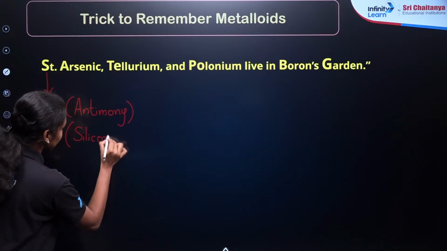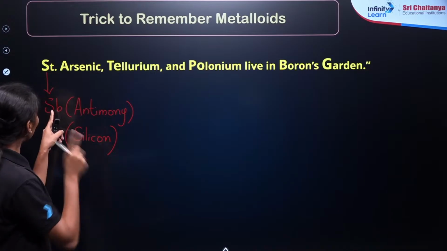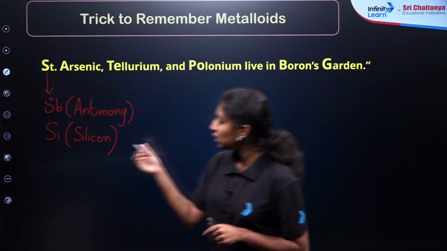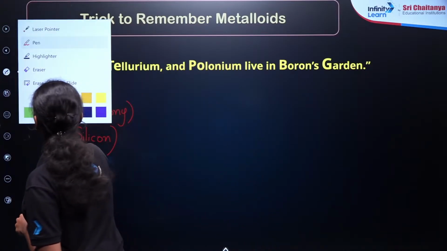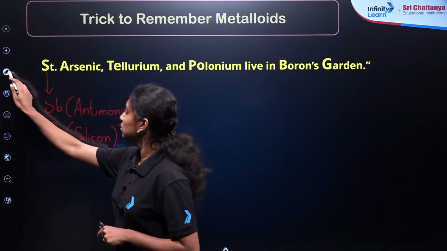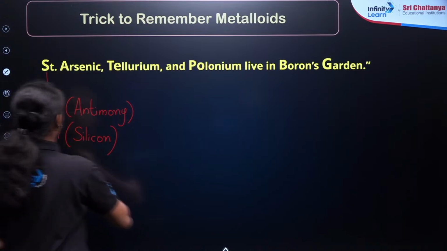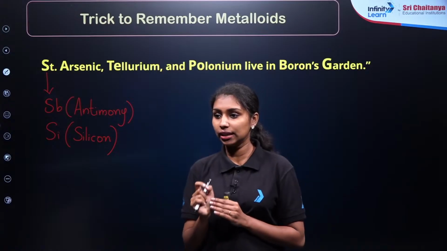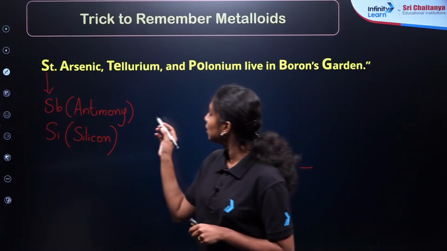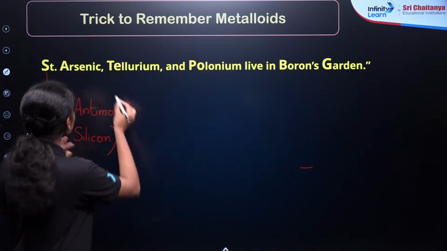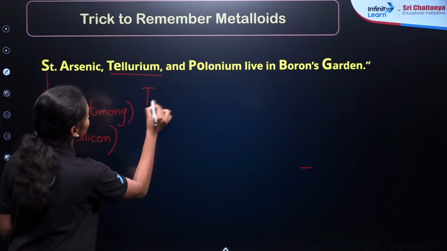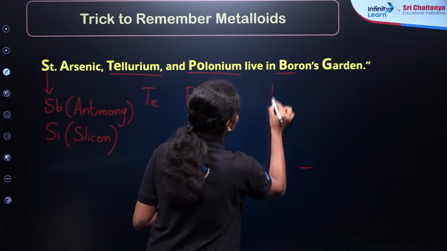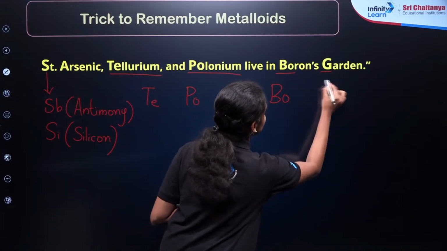Right, the first letter S stands for 2 elements. What are they? First one is antimony, represented as Sb. Then again this S letter stands for another element, that is known as silicon. Then, as the name itself suggests, another one is tellurium, then polonium, Po. B stands for boron, then Ge stands for germanium.